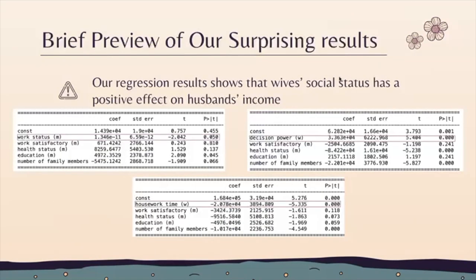And lastly, I will give a brief preview of our surprising results. So we ran some regressions, and the response variable of all these regressions is husband's income. From our results, the variables that indicate wife's social status, such as the work status, decision power, and housework time, all have a statistically significant influence on husband's income, which is contrary to our initial hypothesis.